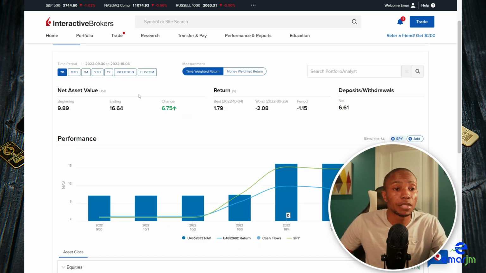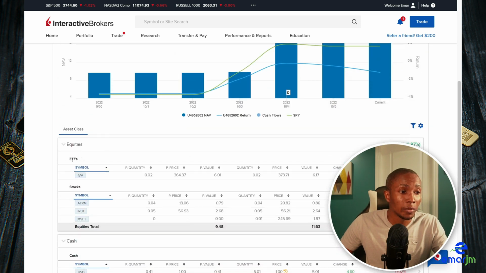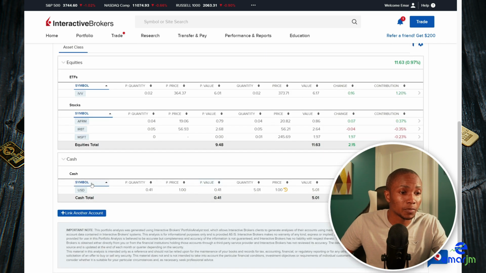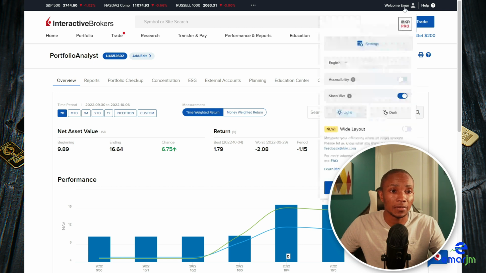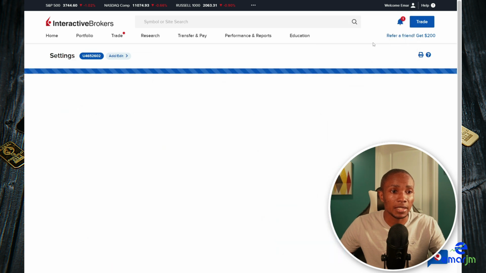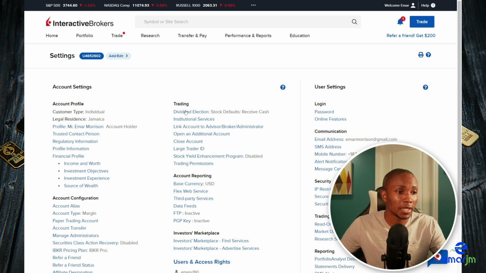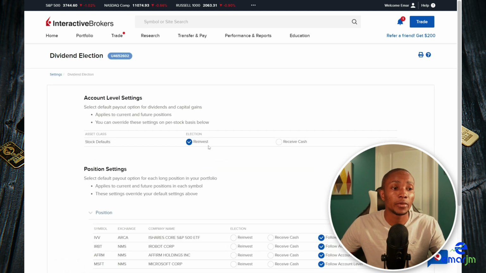Performance reports tab just gives you a nice breakdown of your portfolio. So as you can see, it broke down my portfolio into ETFs, the stocks that I own, as well as my cash position. Now let's go over to the settings section where you can set up your dividend reinvestment. So select the little profile icon here, then select settings, and then for trading tab we're going to select dividend election. When you select reinvest, whenever a dividend is paid out, it automatically purchases shares within that stock.